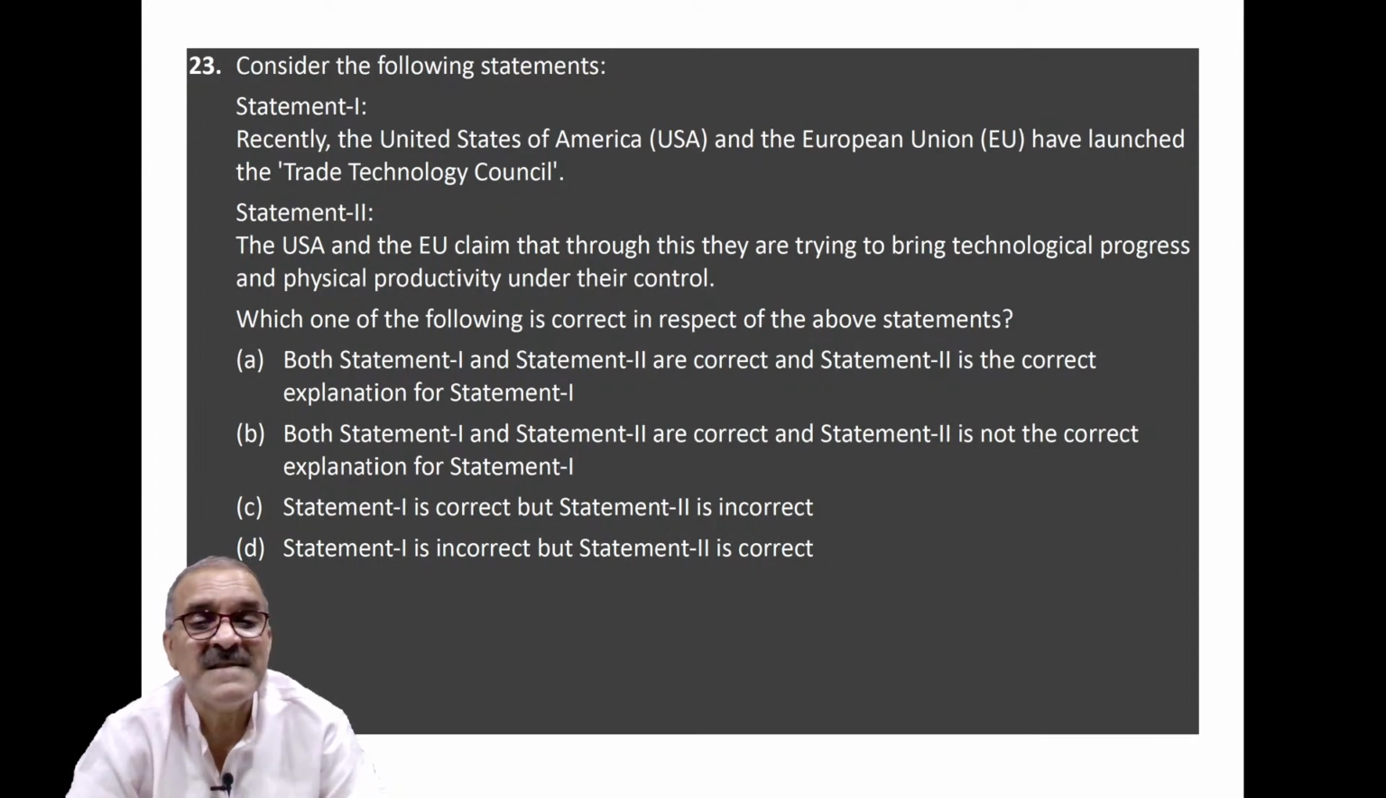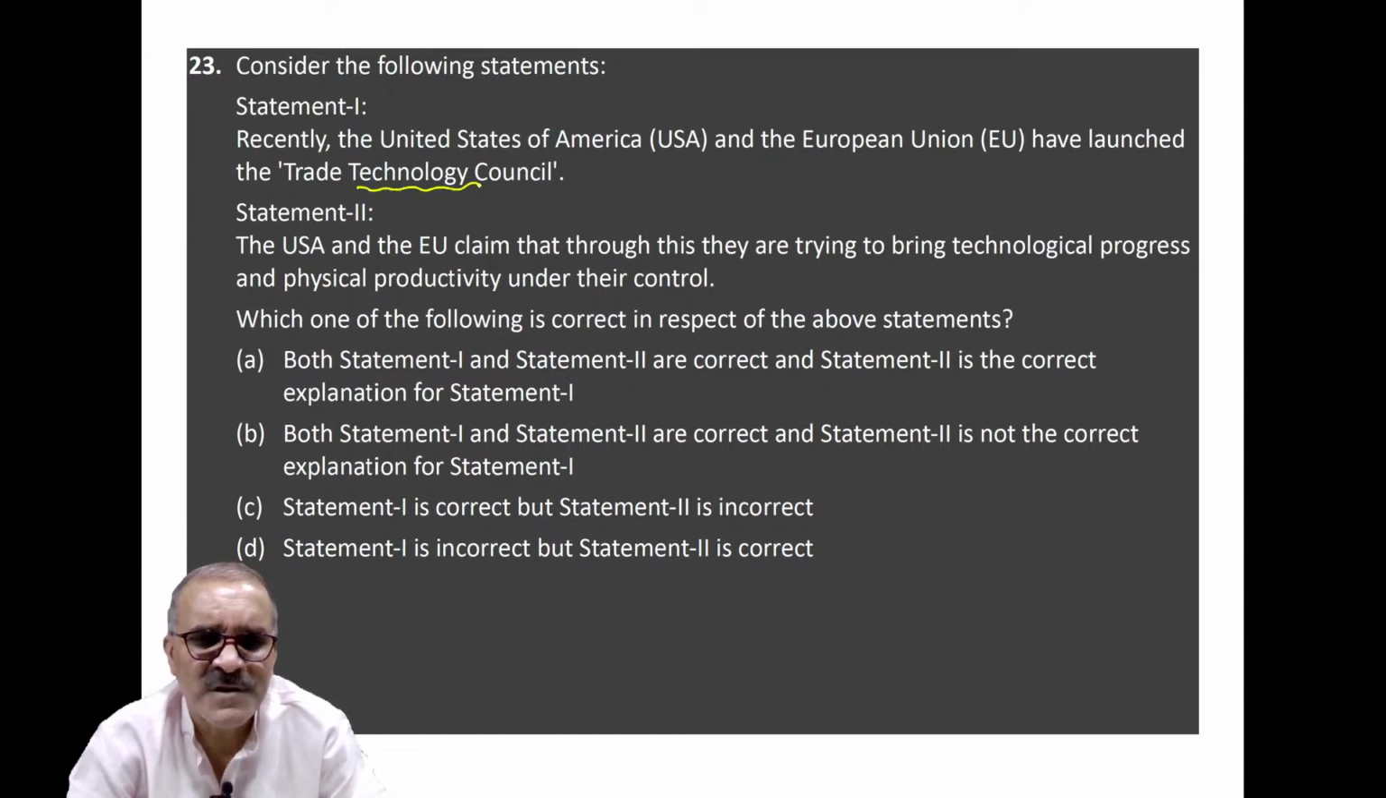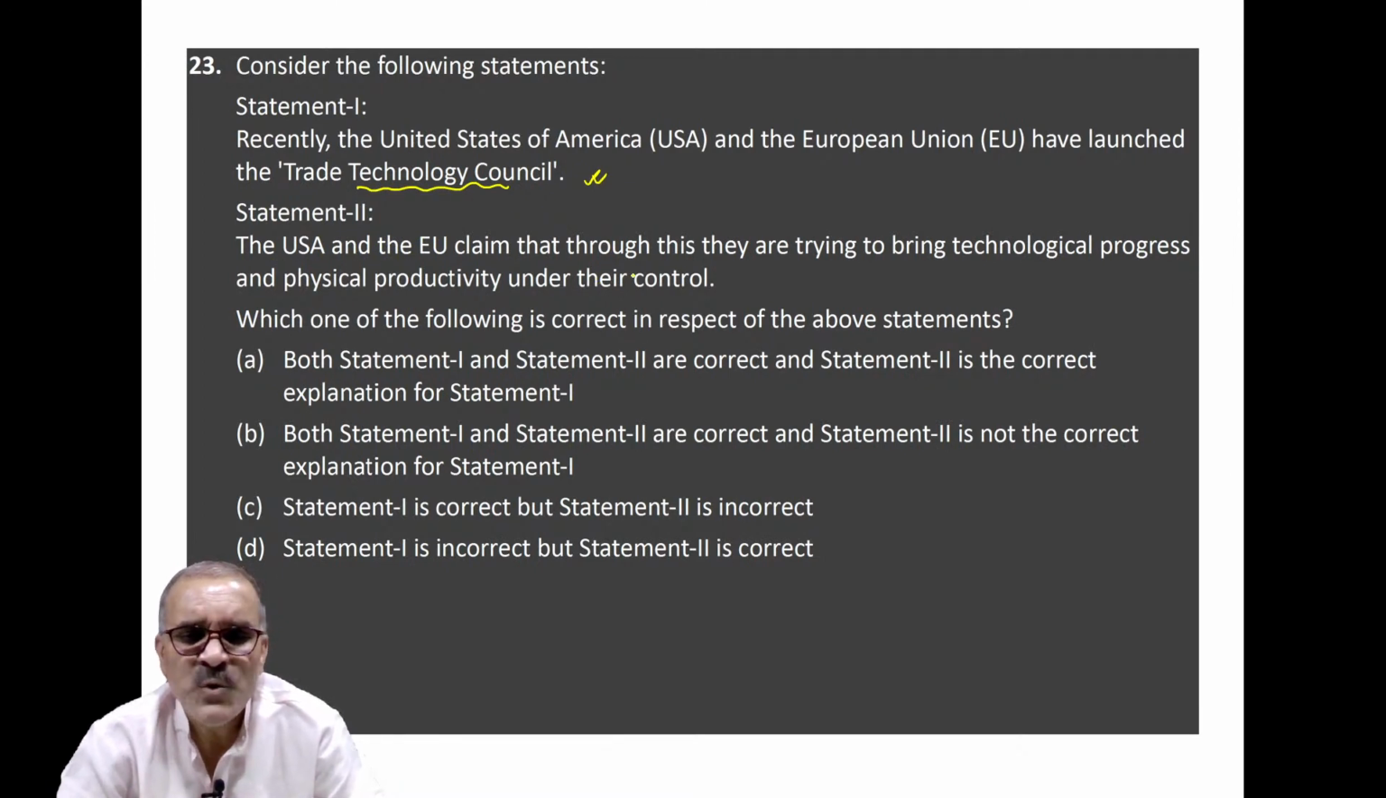This is a recent fact from where the question has been set. Recently, USA and European Union have launched the Trade Technology Council, both together. This is statement 1. This statement is basically correct. Clear? USA and EU claim that through this they are trying to bring technological progress and physical opportunity under their control. This is wrong. Do you know why?